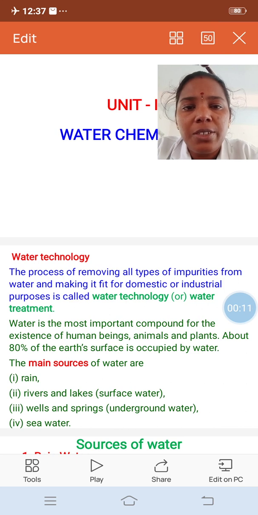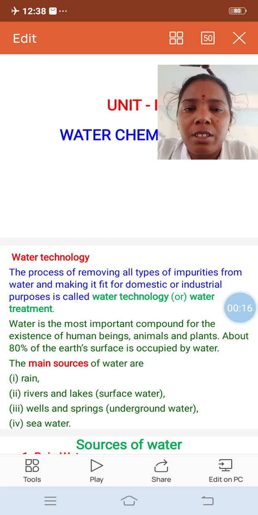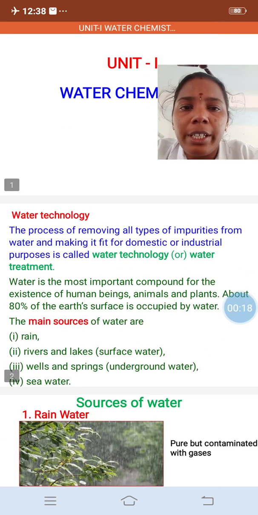We have a subject of Engineering Chemistry. The first unit is Water Chemistry. So this is a conclusion class for Water Chemistry.